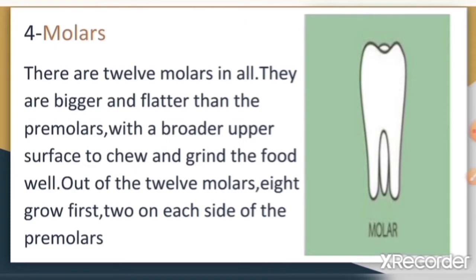The molars include 4 wisdom teeth, which are the last set of teeth to come in. They usually come in between the age of 17 and 25. Wisdom teeth are also called third molar.